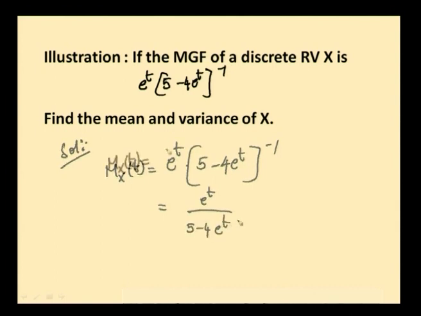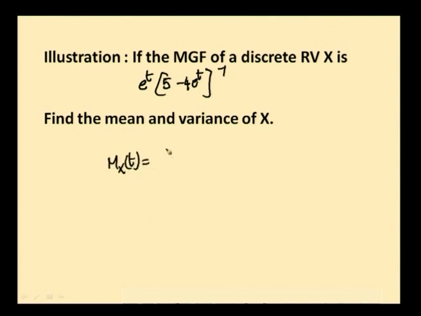And what is our MGF, or moment generating function, of geometric distribution? Mx of t is equal to p e power t by 1 minus q e power t. And we are having here e power t by 5 minus 4 e power t. So, this 5 should be brought in the format of 1. So, how is it written?